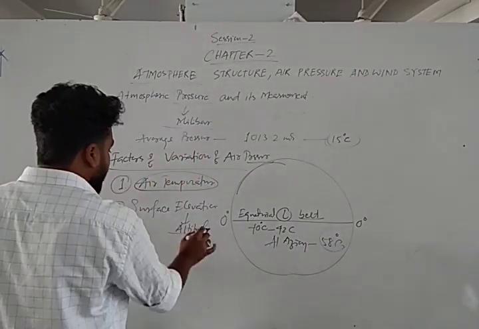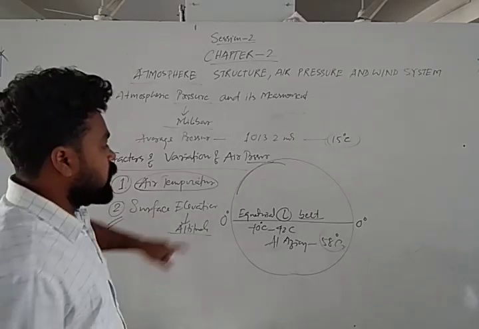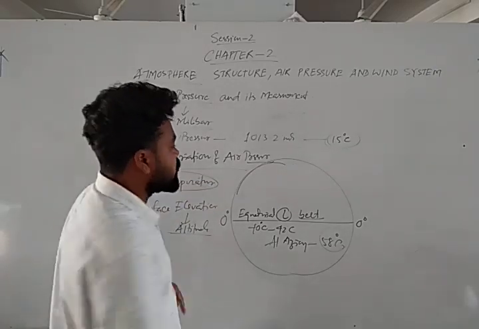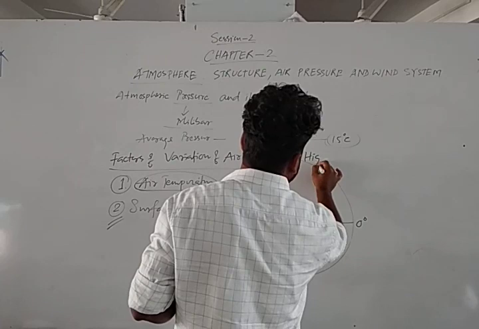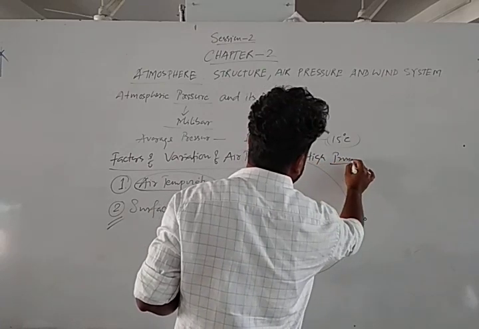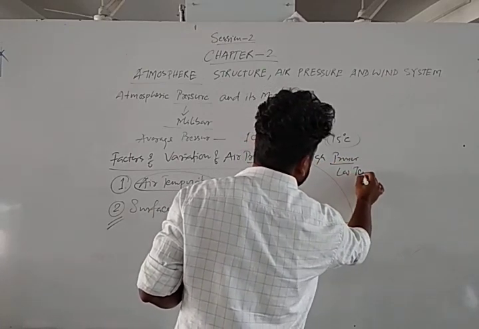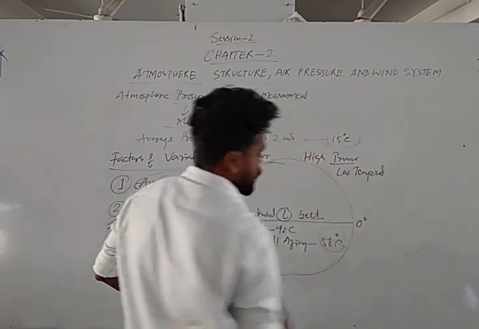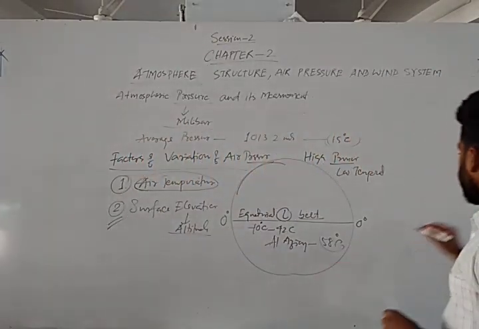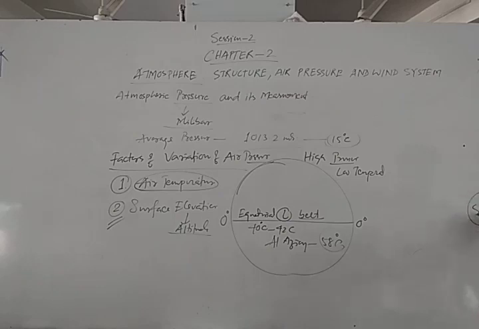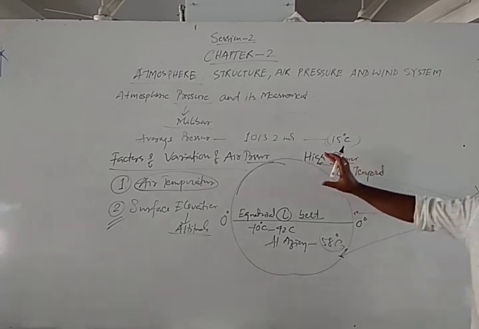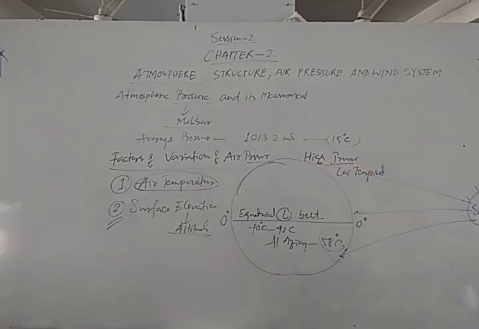Then again come to the surface elevation. In the polar region the pressure is high. Why is pressure high? Because of the low temperature. Why low temperature? Because of the slanting sunlight. Suppose this is the sun. Sunlight is vertical over the equator, but up to the polar areas, both the North Pole and the South Pole, the sunlight is always slanting, not vertical.